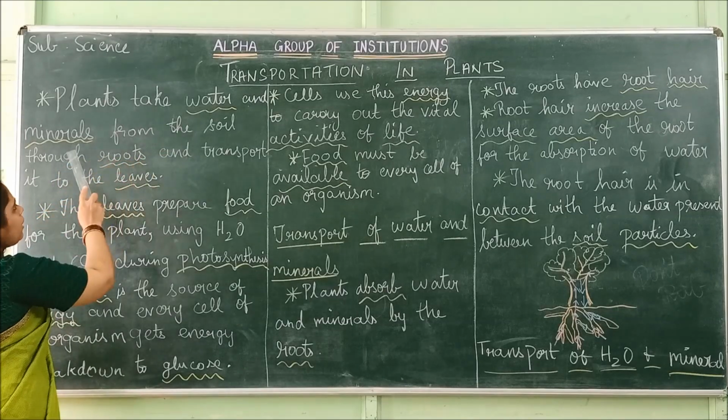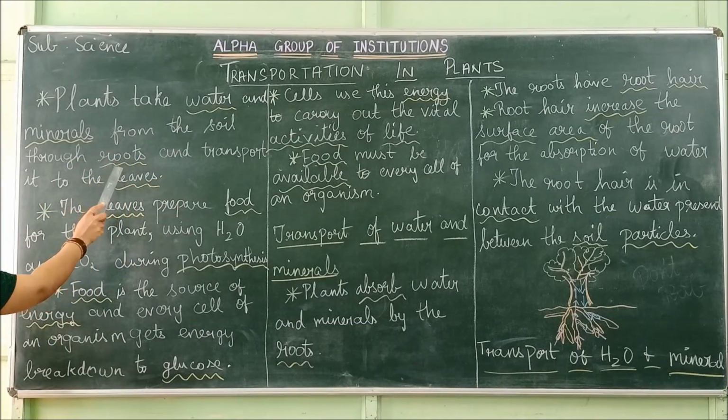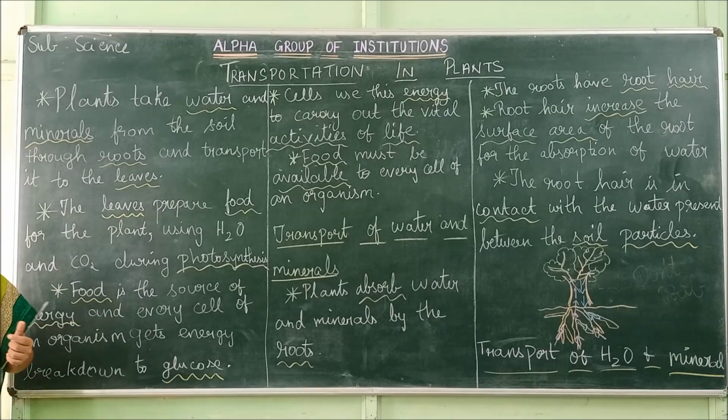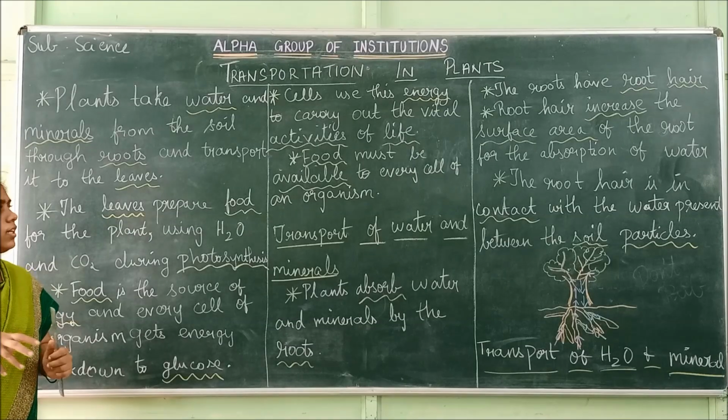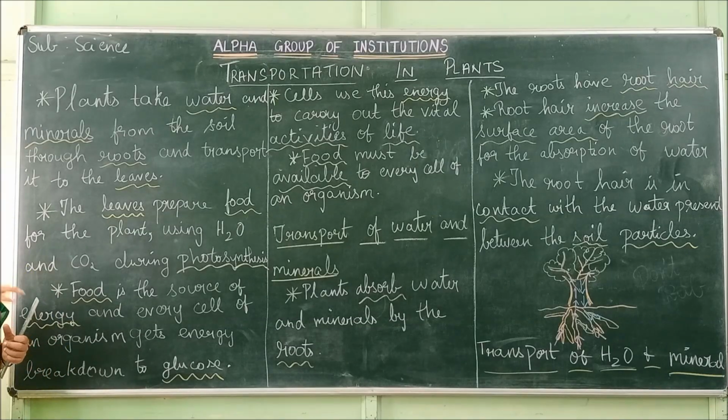Plants take water and minerals from the soil through roots and transport them to the leaves. So imagine a plant is there. It takes up the water and minerals from the soil where it is planted. It sucks up all the nutrients and water through the roots and lets them out to all the leaves. It is like a tube, like a motor. The root is like a motor. It sucks up all the nutrients and water and transports them to different parts, that is the leaves, the stem and all.